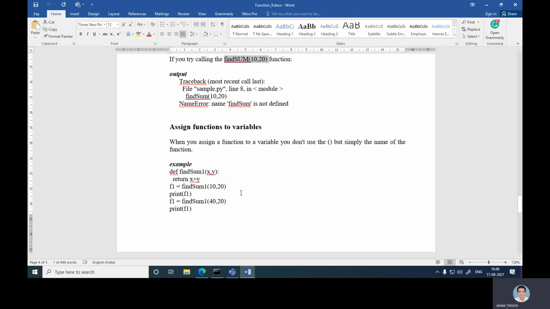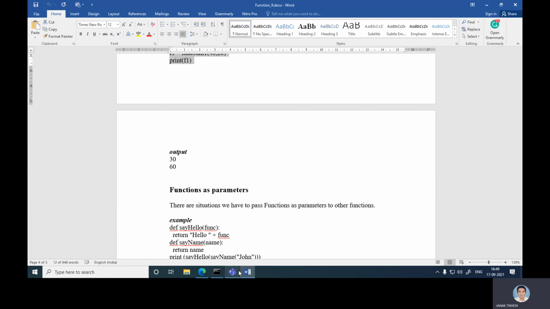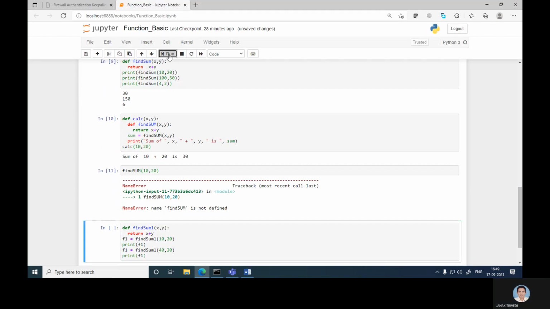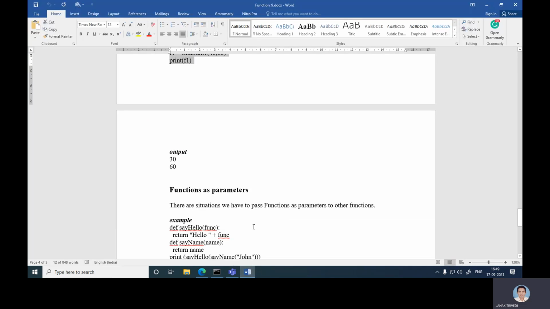Assign function to variable: I assign f1 to the defined function find_sum. f1 is equal to find_sum(10, 20), assigned to f1. So print f1. And in the second case, f1 is equal to find_sum(40, 20). Print f1. So in this case, first 30 and next 60 is printed. Let's try to run this program. So first 30 and next 60 is printed.